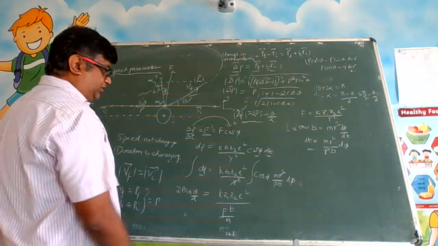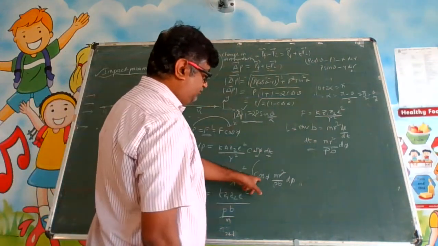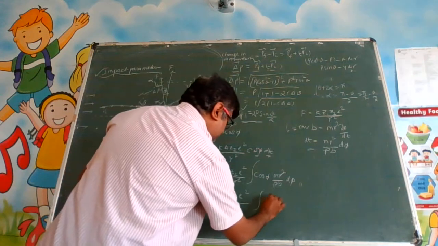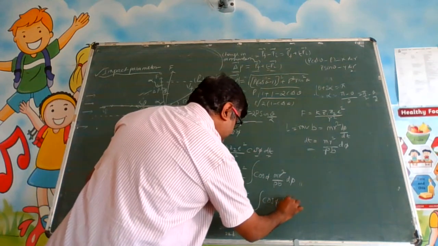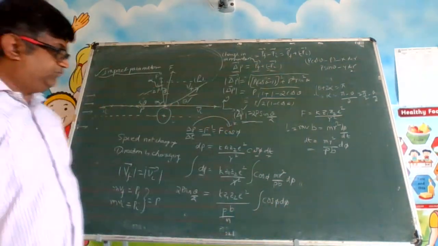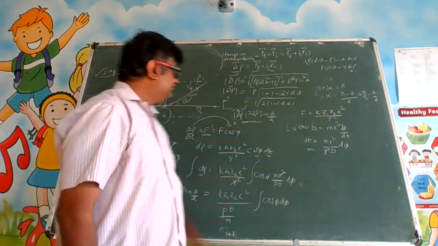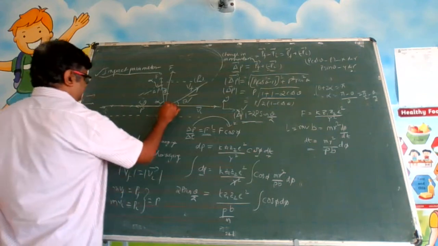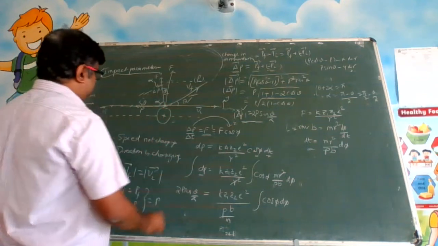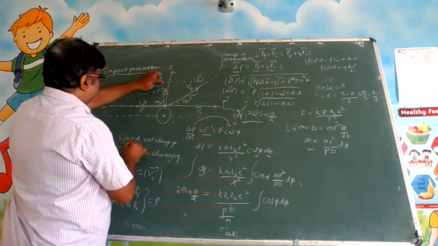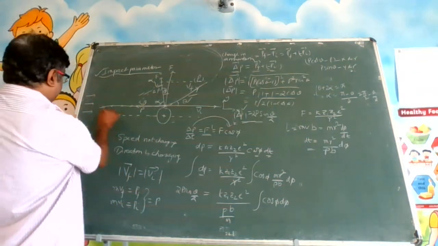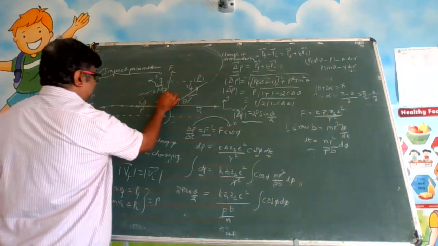So what do you want to get? You are going to get the integration of cos phi d phi. Now here we have to be a little careful. Cos phi d phi means we have to put the range of this phi. Observe here, we have to put the range of phi. What is one extreme range, when the particle is in the absolutely opposite direction? That means here. So this is the phi value.